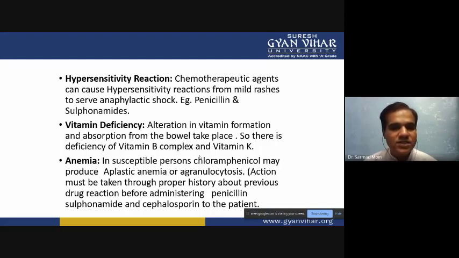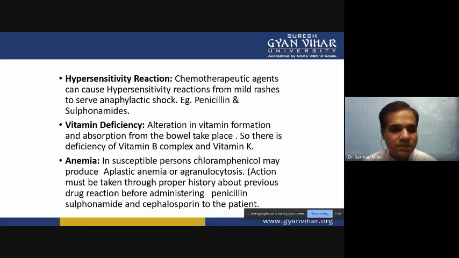So there is a deficiency of vitamin B complex and vitamin K. To overcome this deficiency, we always have to provide vitamin B complex and vitamin K, or multivitamins, when we are giving the chemotherapeutic agent.